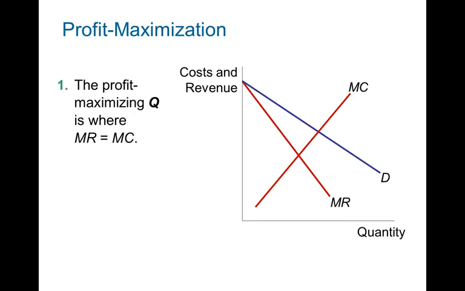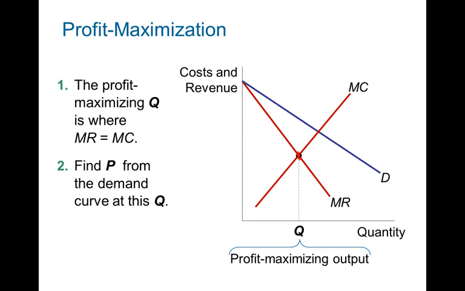So let's look at this. The first step is to figure out where marginal revenue equals marginal cost, and it is this point. So at Q, this is the profit maximizing output. At this point, profit is maximized. After the monopolist decides that Q is the point where profit is maximized, it then goes up straight to the demand curve to figure out what price to charge. So first it goes down to figure out the quantity, then it goes up to figure out the price.